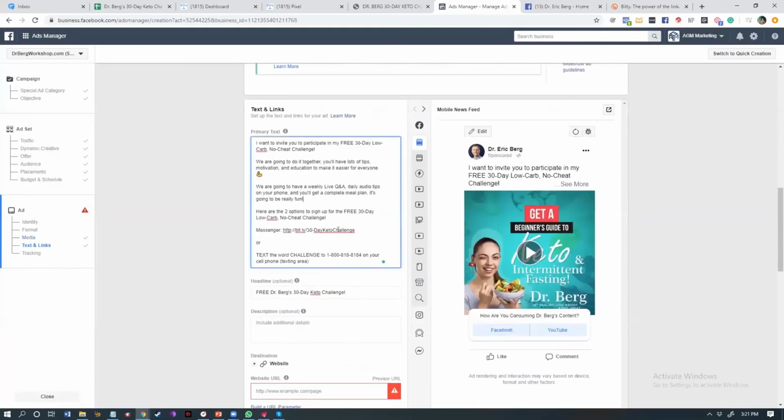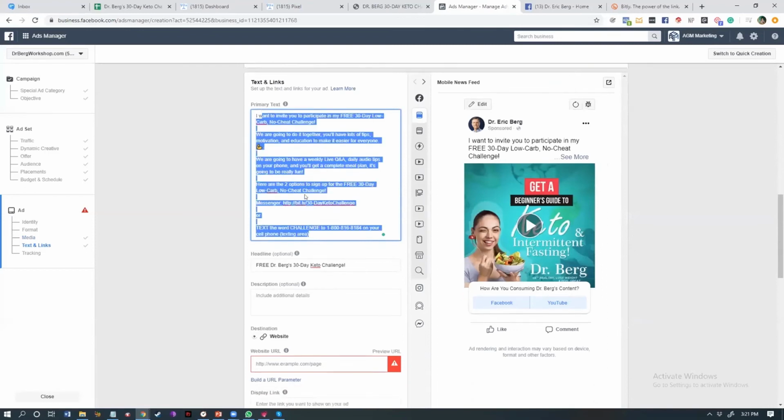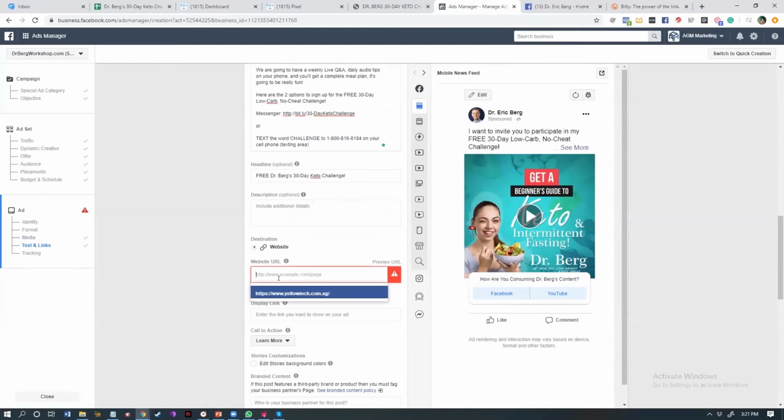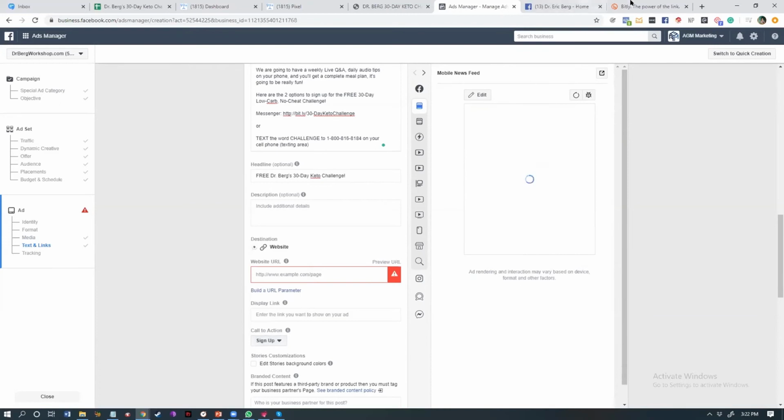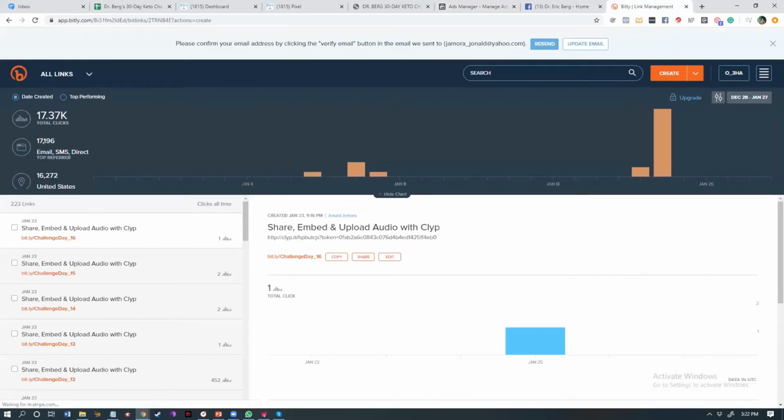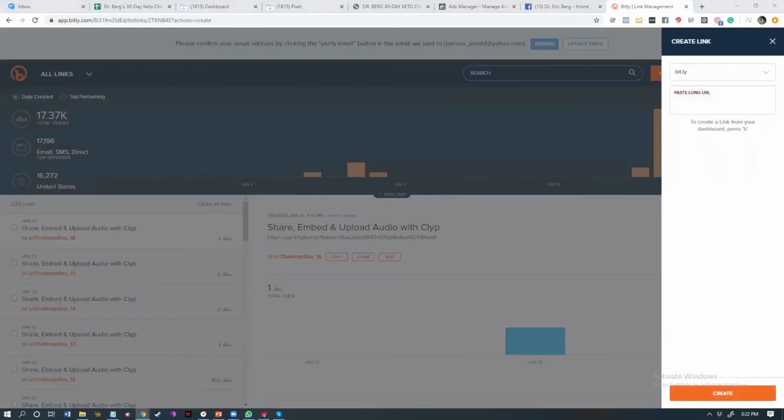It's going to be like your normal Facebook ad setup. We add our ad copy, headline, and destination URL. So on this one, if they click the sign up call to action button, we're going to send them directly into ManyChat. So we're going to have the link shortened.